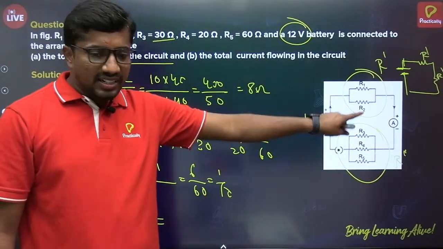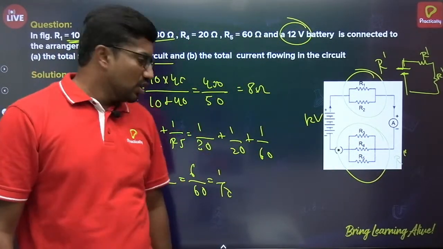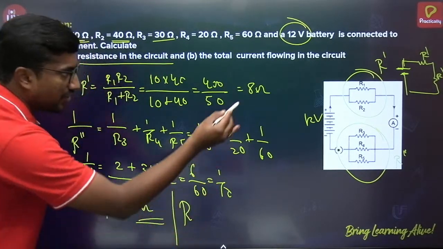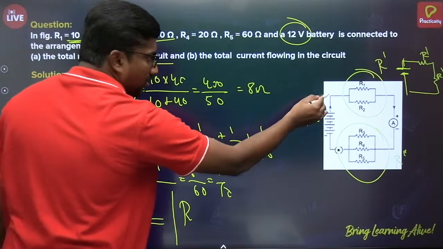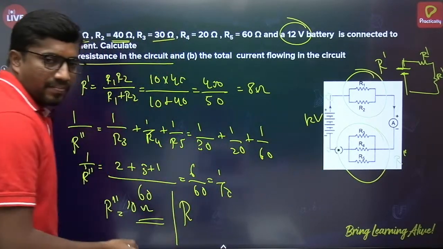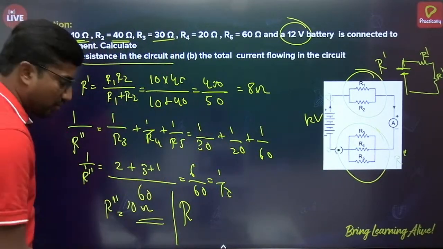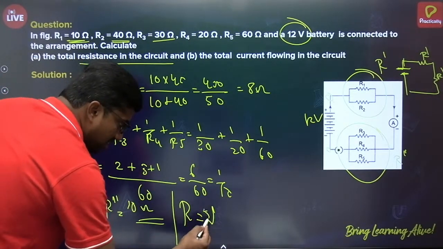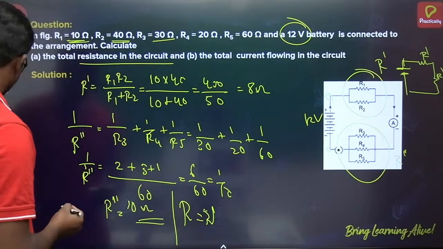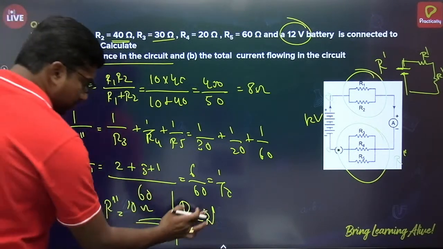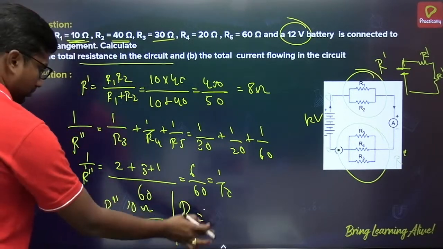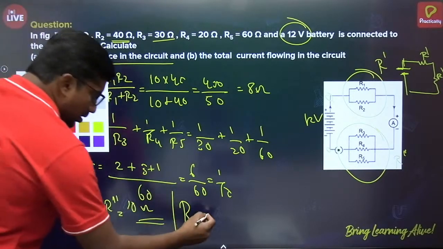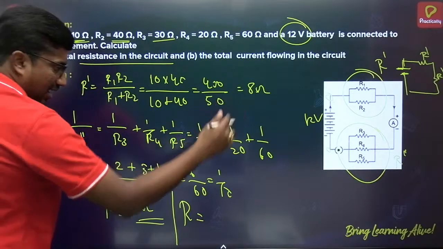This R dash and this R double dash will be in series, so the overall resistance between these two points is equal to R dash plus R double dash, as they are connected in series.